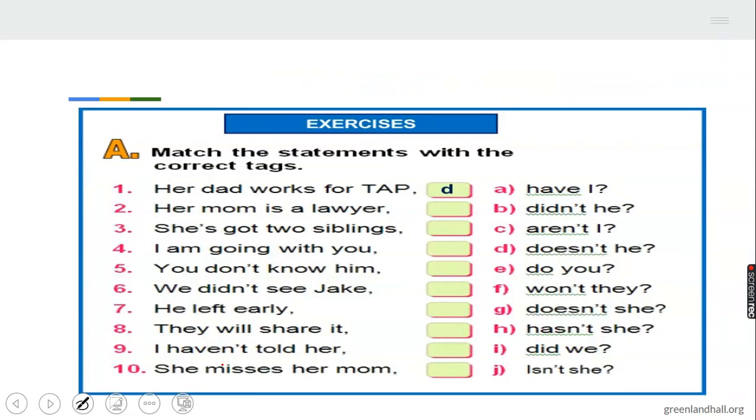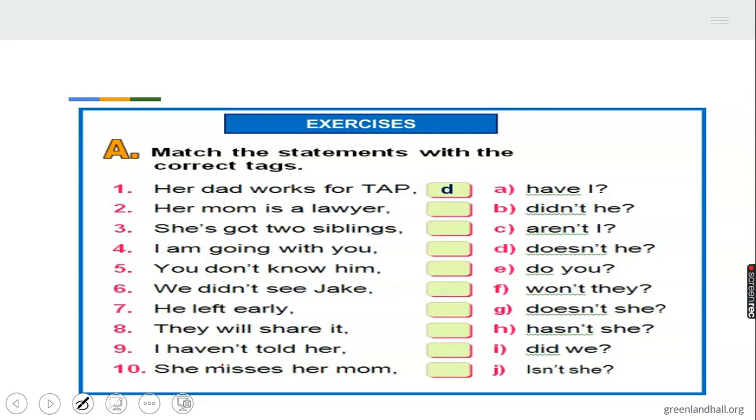Then let's do this exercise briefly. We match the statements with the correct tags. I'll give you 2 minutes to run through this exercise. I'm waiting for you. Take your time. Run through this snap test briefly. Let me see what you've learned in the class so far.